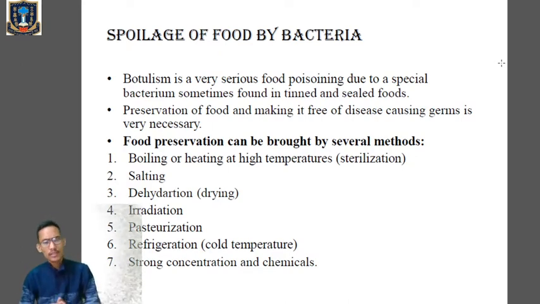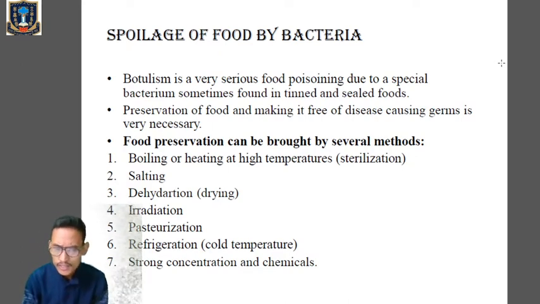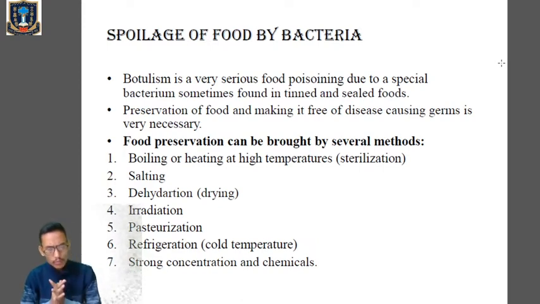The first method you can see is boiling or heating at high temperatures, which is also called sterilization. Boiling water kills bacteria except their spores.